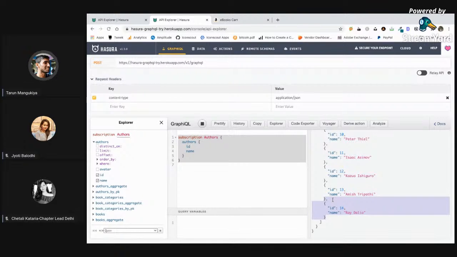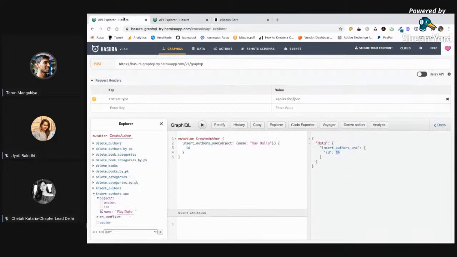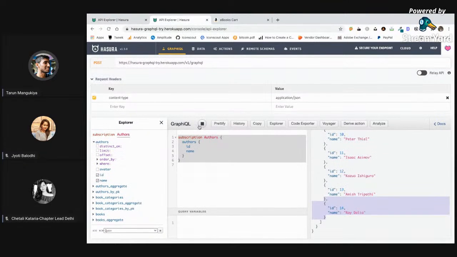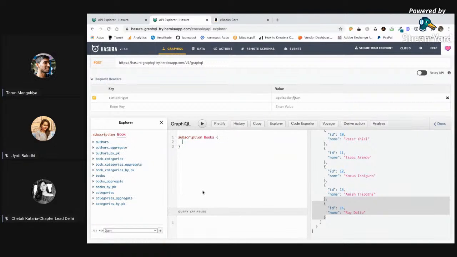This is pretty easy, as I told you. If you want to go with the books, we can also go with the book. I'll stop this subscription. Books, a list of books with ID, ISBN. Then the insertion of a book will be hectic.